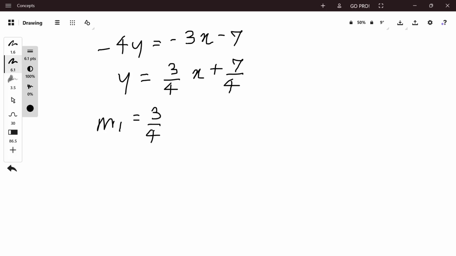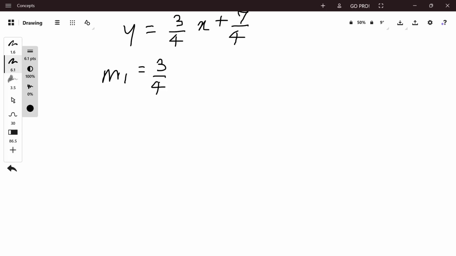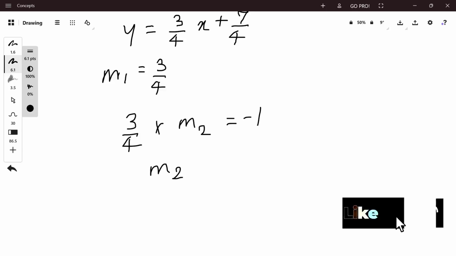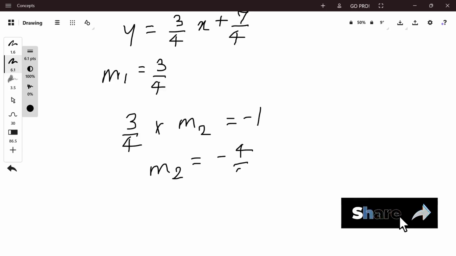The slope m2 of a line perpendicular to the given line has a relationship m1 into m2 equal to minus 1. That is 3 by 4 into m2 equal to minus 1. That is m2 is equal to minus 4 by 3.